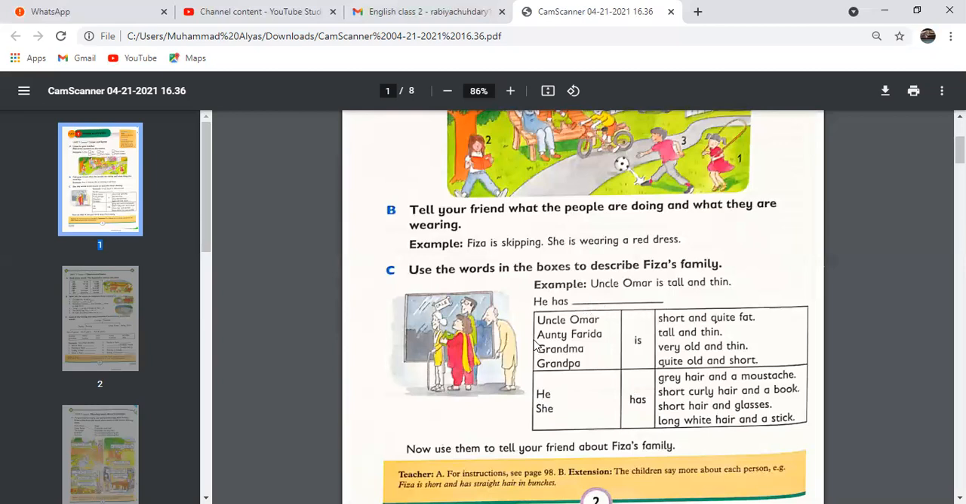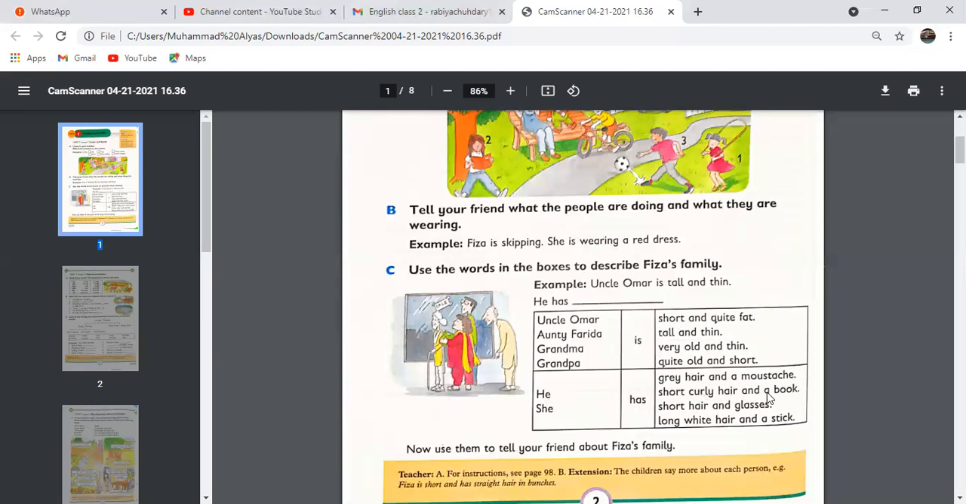Okay, so for number 2, Auntie Farida. Auntie Farida is short and quite fat. Look at Auntie Farida. She is short and quite fat. So use the other color and match Auntie Farida with is, and then from is to short and quite fat, and circle the describing words here for Auntie Farida, which are short and fat. Circle them.